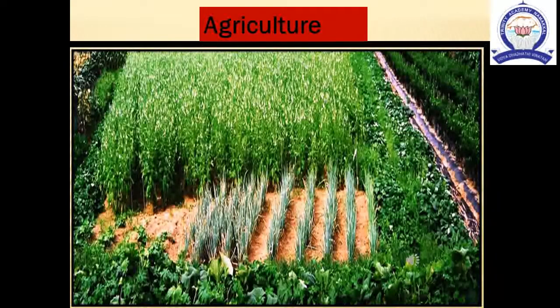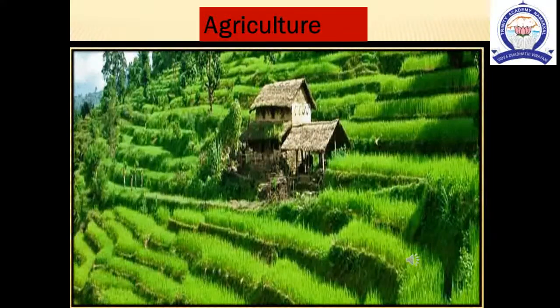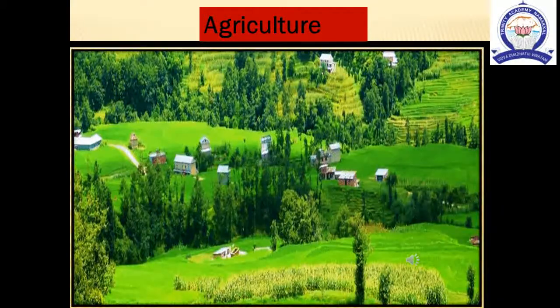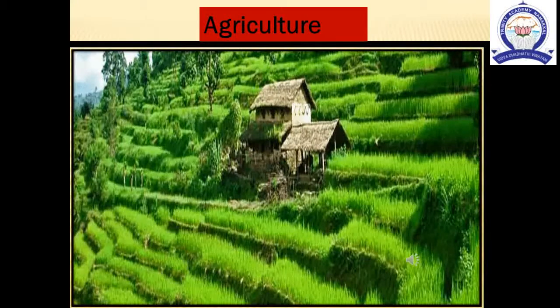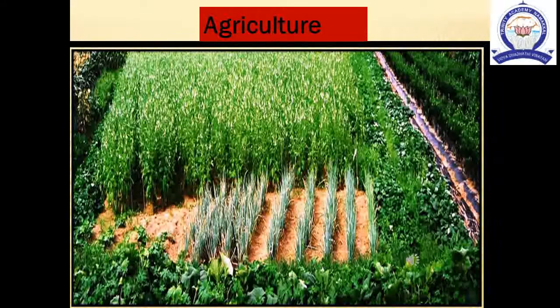Next, agriculture. Only about 18% of the total area is cultivable in Asia. Agriculture is the chief occupation of the people here. The river valleys in the south, southeast and east Asia have rich alluvial soil.